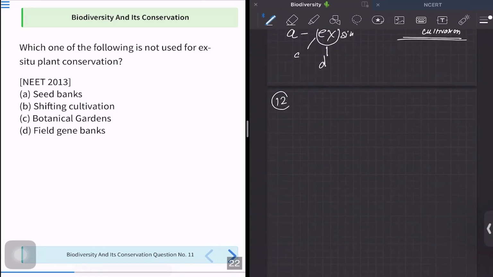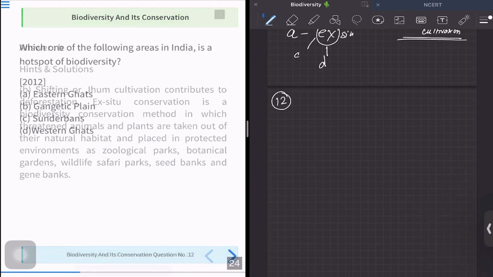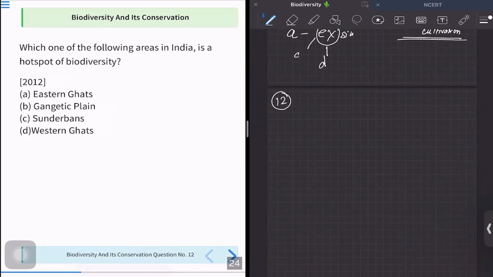I hope you have understood the concept as well as how to get to your correct answer even if you don't know the answer, by simply elimination. Okay, so I hope it is clear. So let us move to question number 12. In question number 12, it is being asked which of the following areas in India is the hotspot for biodiversity.